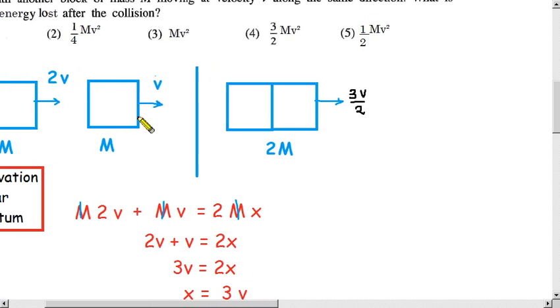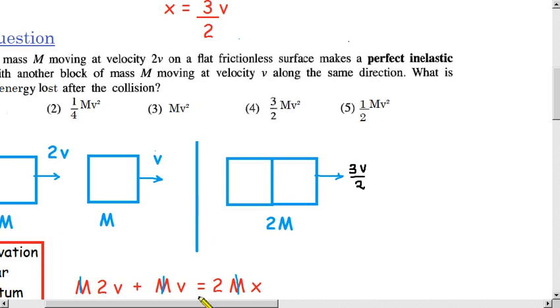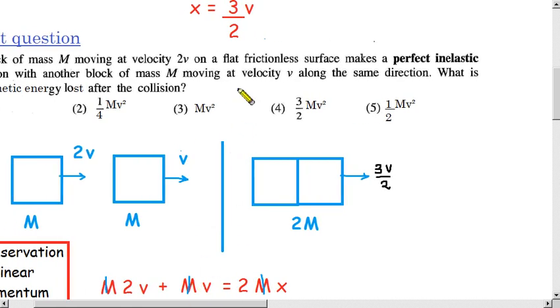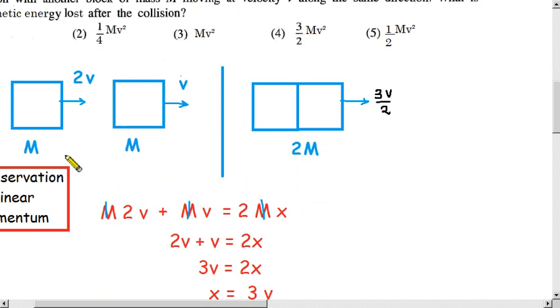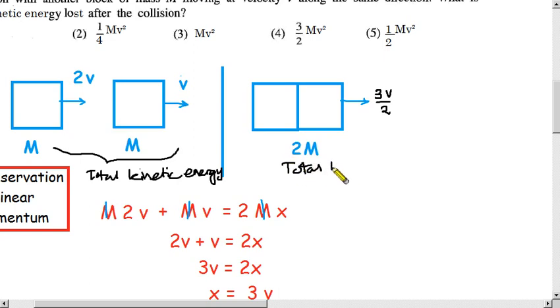What they ask is kinetic energy lost. That means the total kinetic energy before the collision and the total kinetic energy after the collision are not equal.